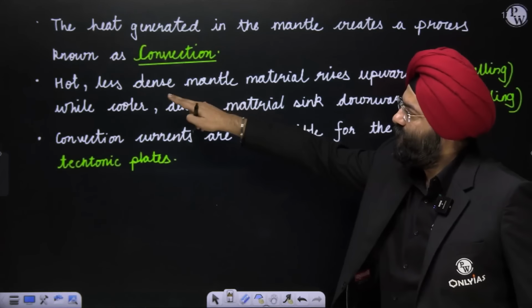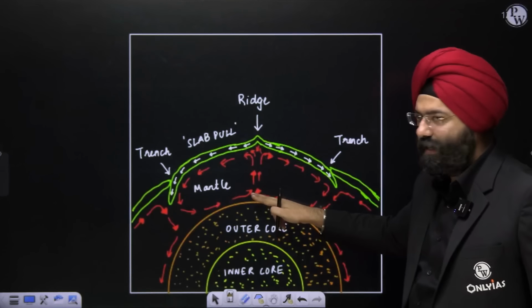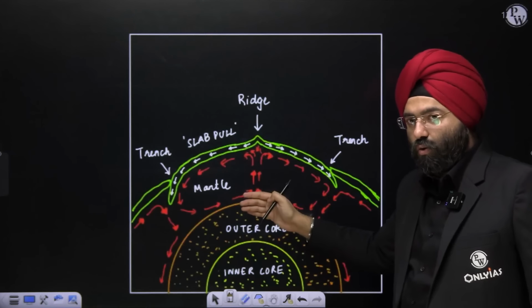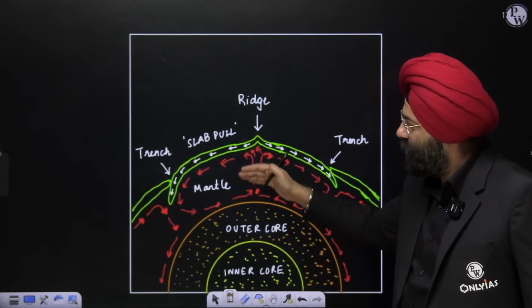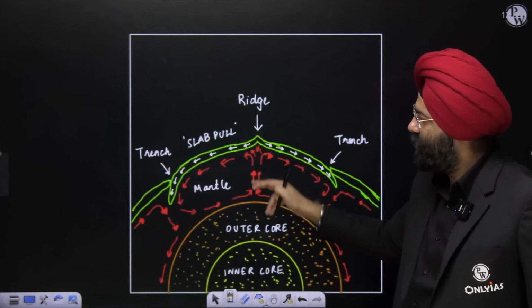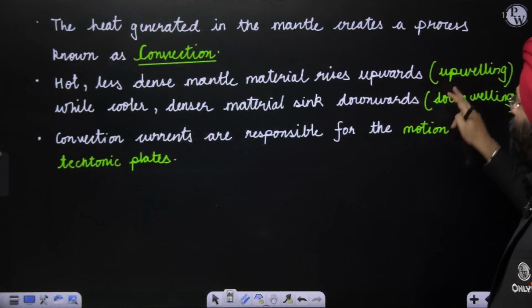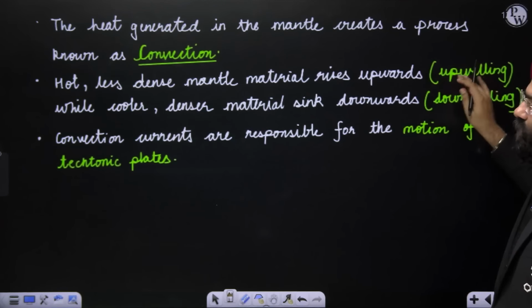The hot, less dense material rises up. Now, if you see here, this is hot material, hot because of the temperature from the core, the outer core. And obviously, if it is heated, then it will rise. So it has risen over here. This process of rising is known as upwelling.